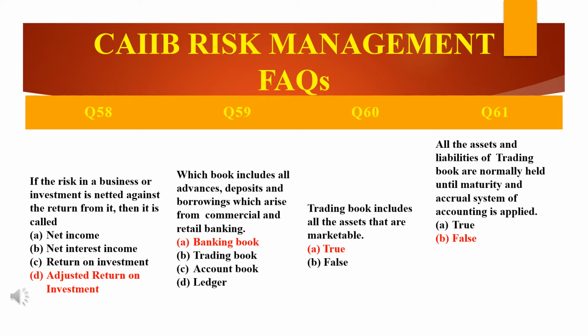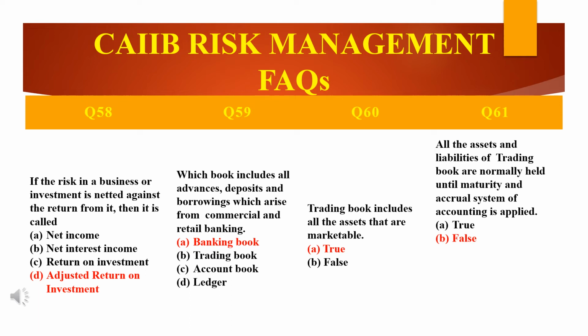So what is mentioned here, trading book includes all the assets that are marketable. Marketable means, yes, it's true, because trading book will contain assets such as government securities, debentures, bonds, shares, etc. that can be bought and sold readily. But assets such as term loans and cash credit loans are not tradable. I hope you are getting the point.